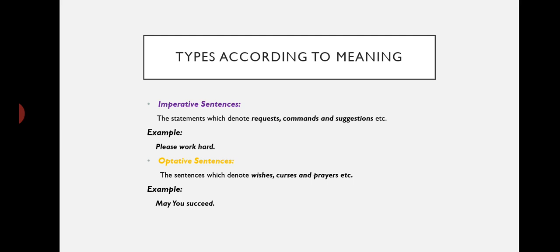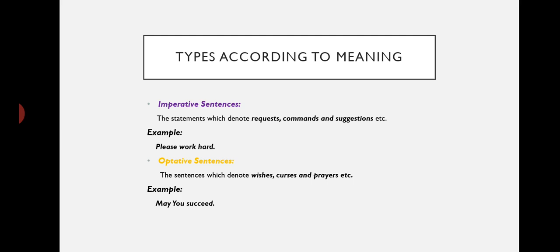Here, you need to understand the difference between request and command. Most of the time, students get confused about the difference between the two. There is just a difference in the level of formality, or you can say politeness. While requesting someone, we are more polite, and when it's about an order or command, we are more direct, more authoritative, and less soft, less polite. So this is basically the difference between a request and a command. So the sentence which has been given is a request.